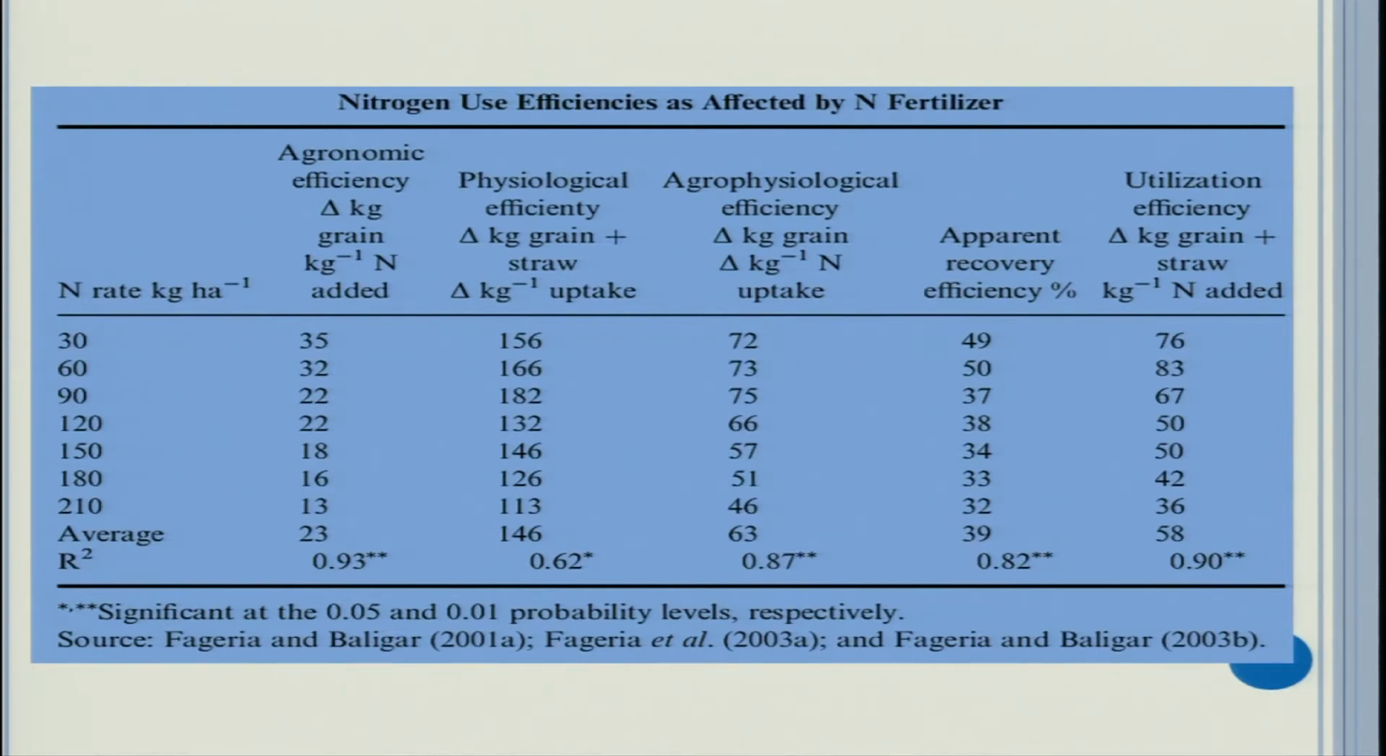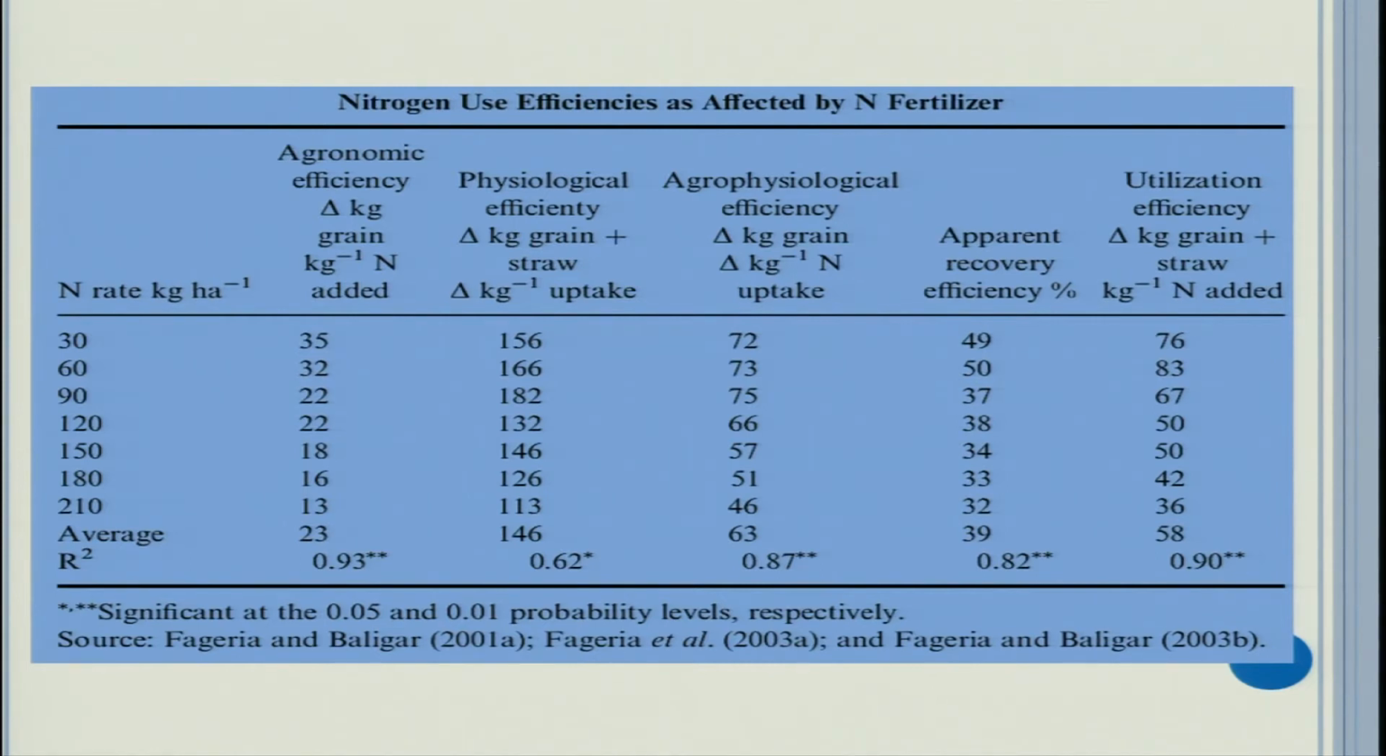See the next column, physiological efficiency, the change in kg grain plus straw, which in this case is biomass, divided by the change in kg uptake, how much uptake was there. So in this case first it was 156, then 166, then 182. So physiological efficiency increased up to 90 kg nitrogen rate per hectare, but after 182 it started almost declining. So as you increase the level after a certain level, physiological efficiency also decreases.